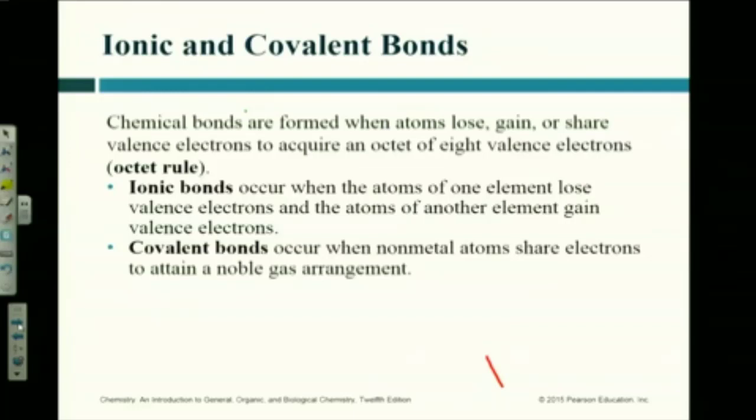There are two different types of bonds that can form. The one that I just described is called an ionic bond. Because what happens? Positive and negative ions are attracted to each other. Because in chemistry, who's attracted? Negative and positive. Opposites are always attracted. Like poles on a magnet, right? Positive and negative, always attracted. That's an ionic bond. And then later on, probably next week, we'll talk about covalent bonds.